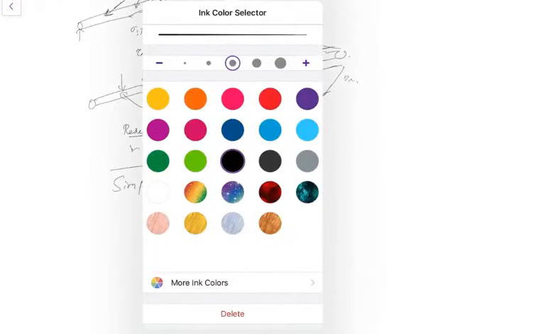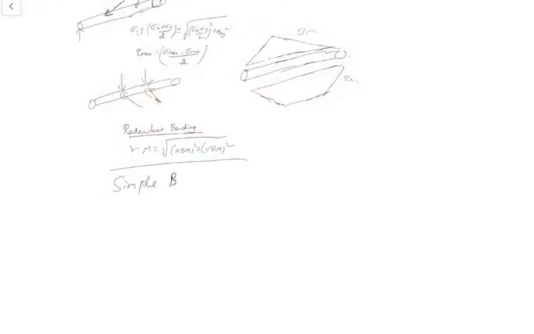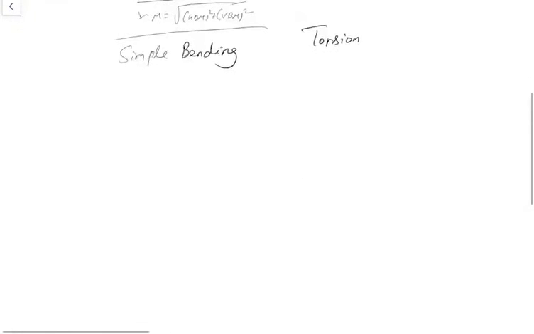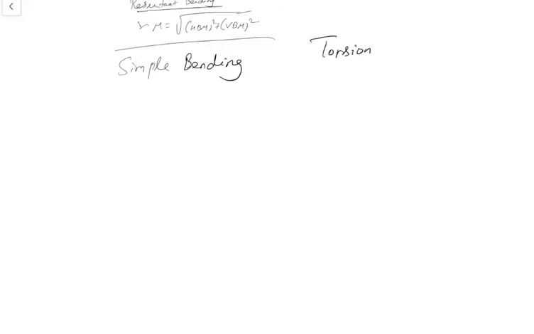Anyway, I have increased the size a little. Simple bending and torsion, the formula we have discussed is M by I equal to sigma by y equal to E by R, guys. Usually shafts are circular in shape, so that is not a problem. Shafts are circular in shape, so the moment of inertia of a circular area is pi by 64 into d power 4.